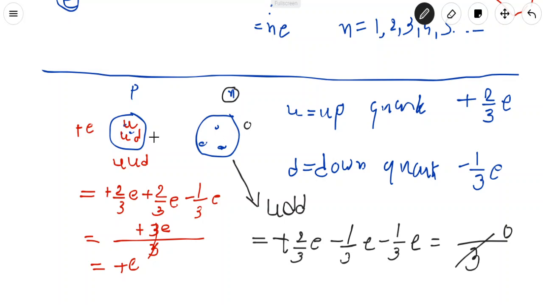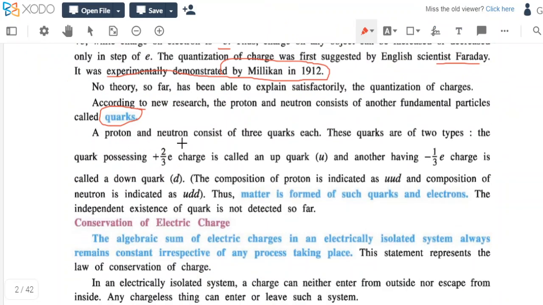Now you can remember this, because it is quite a portion of our electrostatics. The proton and neutron consist of 3 quarks each. These quarks are of 2 types. The quark possessing plus 2/3e charge is called the up quark. The other, having minus 1/3e charge, is called the down quark. The composition of proton is indicated as UUD, up, up, down, and the composition of the neutron is indicated as UDD, up, down, down. Thus, matter is formed of such quarks and electrons.